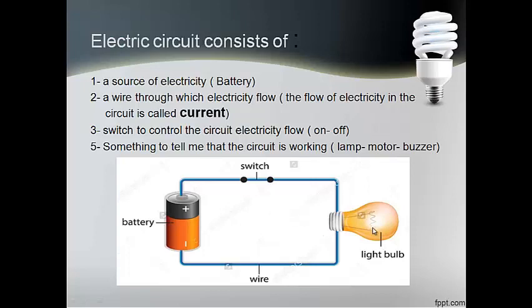Like for example, in case of lamps, it's a bulb or lamp. In case of a toy that's moving, it must be connected to a motor. In case of something that gives us sound, like the alarm clock or the piano, it must be connected to a buzzer that gives sound using electricity. So we know now the electric circuit consists of a battery to give electricity, a wire through which electricity flows, a switch to control the circuit on or off, and a light bulb or buzzer or motor to tell us that our circuit is working.